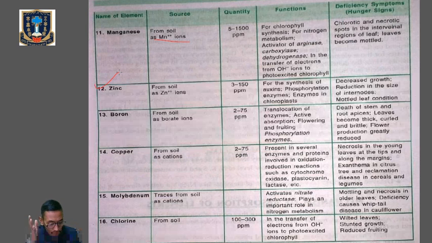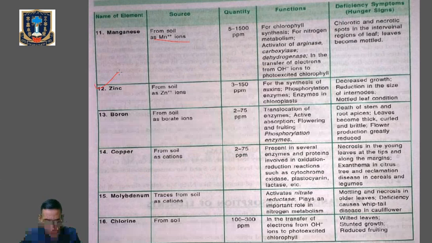Now let's talk about the symptoms of zinc deficiency. There will be stunted growth or decreased growth of the plant. There will be interveinal chlorosis. There will be reduction in the size of the internodes. Then there will be mottled leaf conditions. Then it also leads to particular diseases. Kindly go to page number 12.8 and know the terms little leaf and mottled leaf. That means there will be a condition called mottled leaf, and at the same time it also results in little leaf. Little leaf means there will be the formation of interveinal chlorosis.